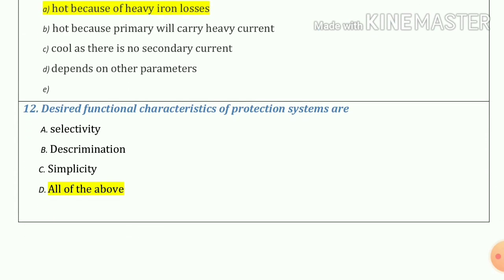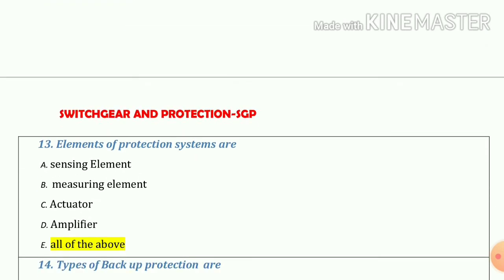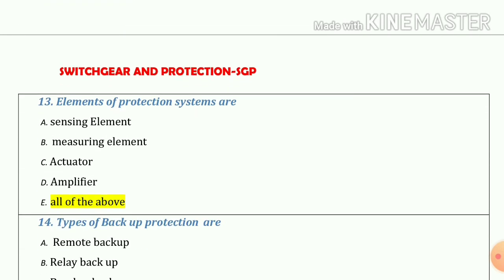Question number 12. Desired functional characteristics of protection systems are, so our answer is all of the above, that means option number A, B and C also. Question number 13. Elements of protection systems are, so our answer is all of the above, that means A, B, C and D also.